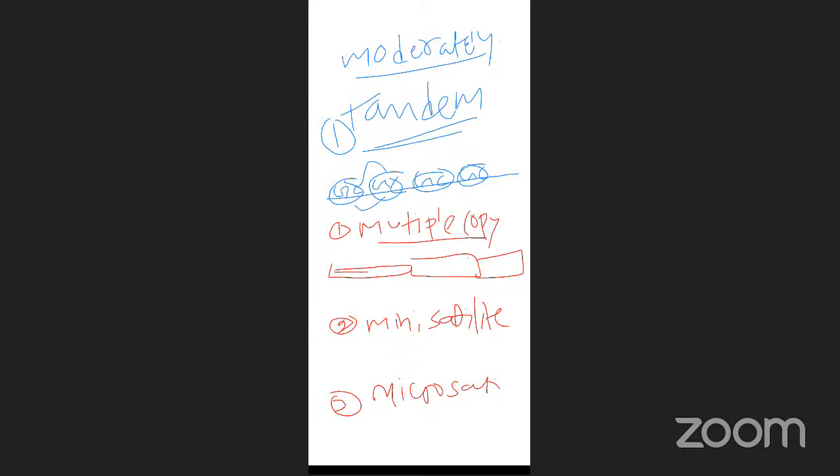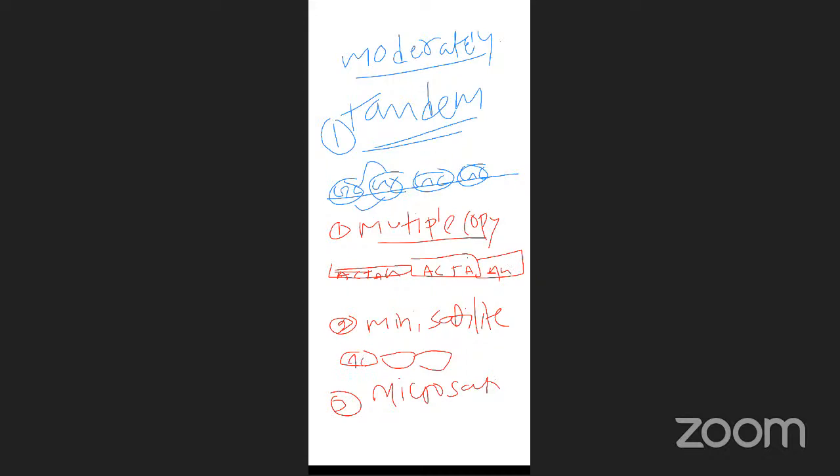The mini satellite has a medium number of nitrogen bases, again repeated. For example, ACTAG, ACTAG, ACTAGC, something.